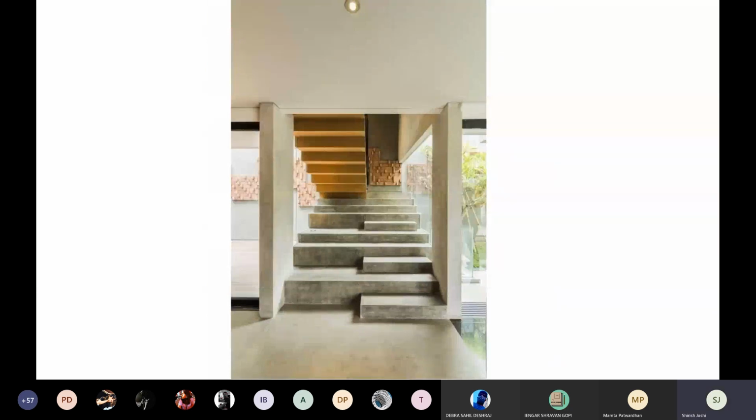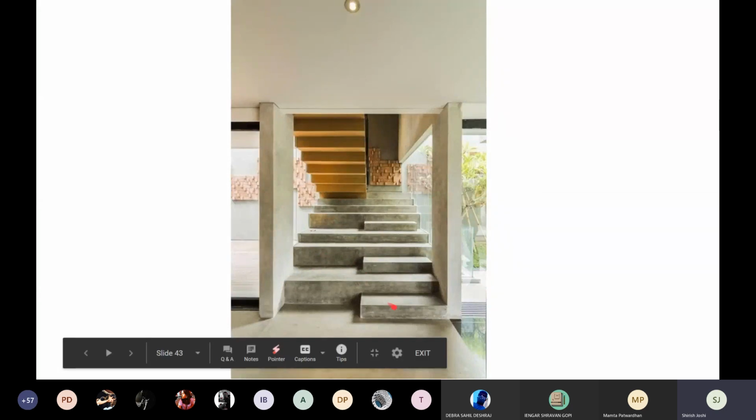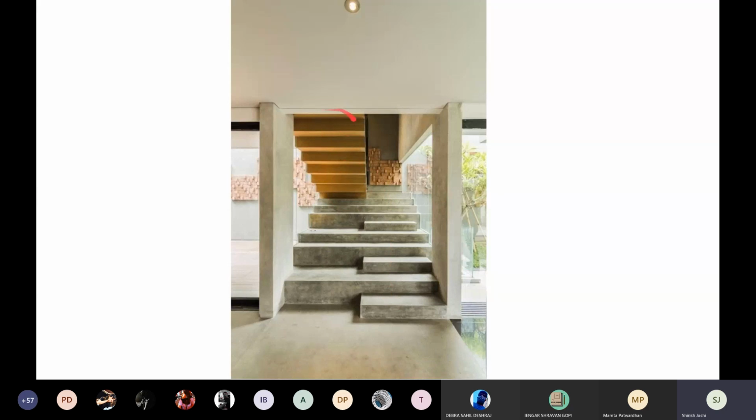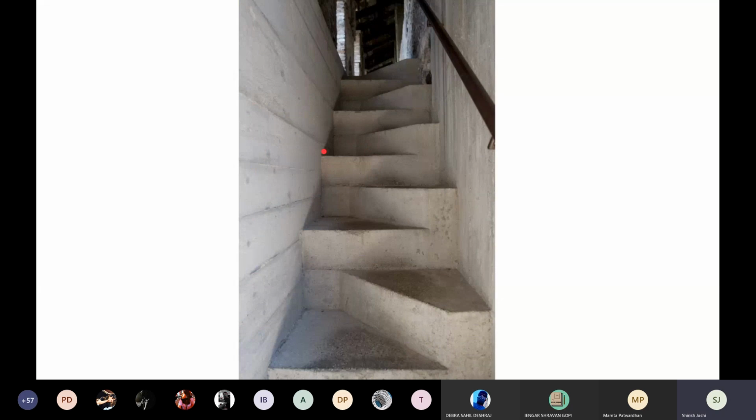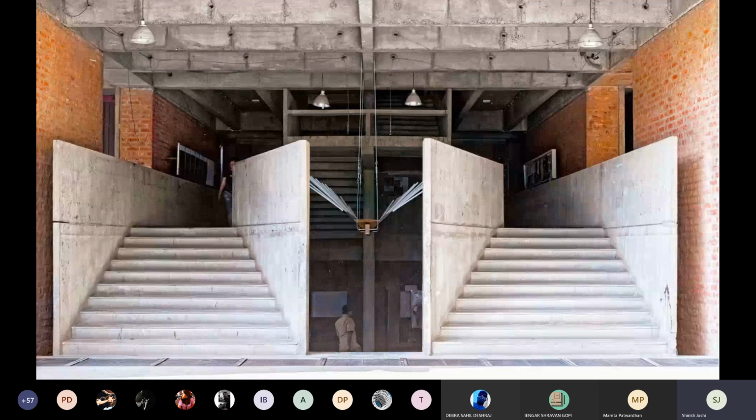This is a staircase done by Carlo Scarpa, a very interesting dog-leg staircase where the lower part becomes a seating area on one side, and as you climb up and take the turn, the upper part is a very different material of the flight. There's another famous Scarpa staircase. I'm showing you this because these are some things that you should have seen in terms of how you navigate tight spaces and still create interesting combinations. You all have been over here.